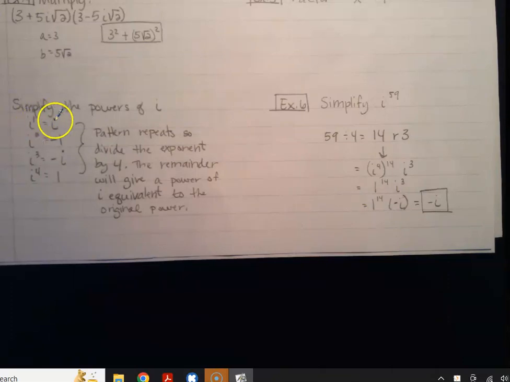So i to the power of 1 is just i. Then i squared is negative 1. i cubed is negative i. i to the 4th is just going to be 1. And this is the awesome part: because i to the 4th is 1, and when we multiply anything by 1, it doesn't change anything. And 1 to any power, even 1 to the 100th power, is still 1 times 1 times 1, and so on. It's still just 1, which is why we can divide by 4.